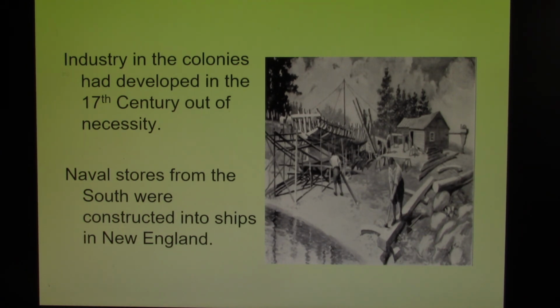If we have naval stores in North Carolina, why should we drag all of that stuff 3 months across the Atlantic Ocean so that the ship can be made in Great Britain, so that it will take 3 months for the ship to get back to the colonies to be used? Why can't we take the naval stores and go up to New England?